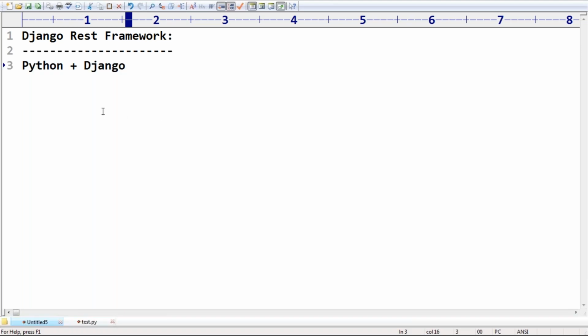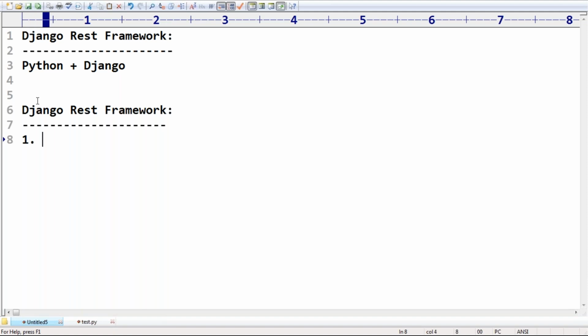Now the next thing, very important about this Django REST framework. I want to talk about just two or three general conclusions. The first thing: most of the people in the Python world don't know about this technology.